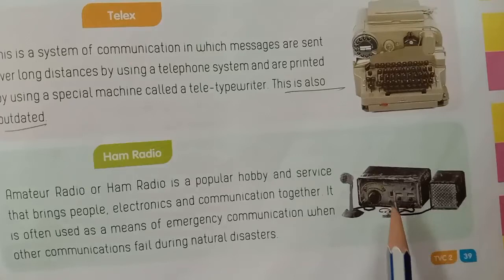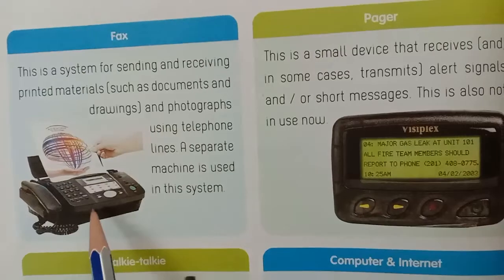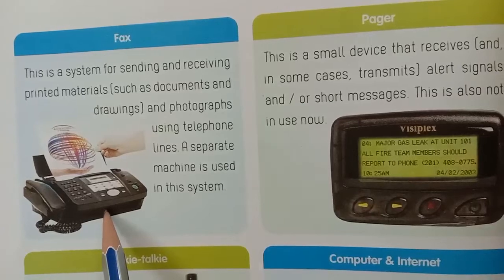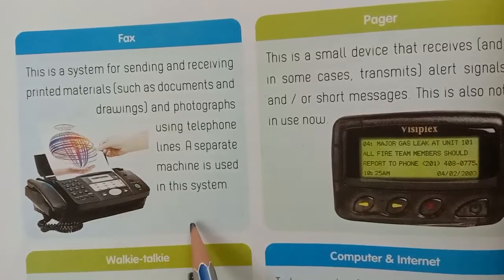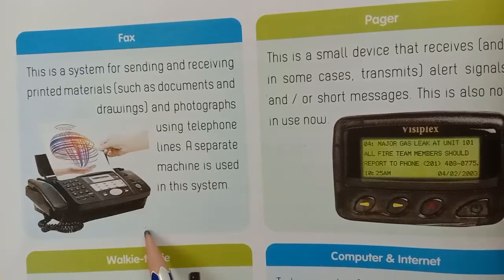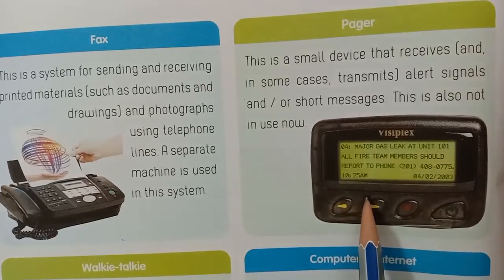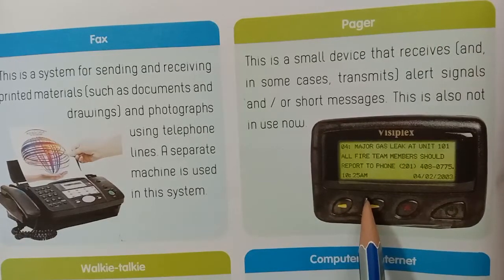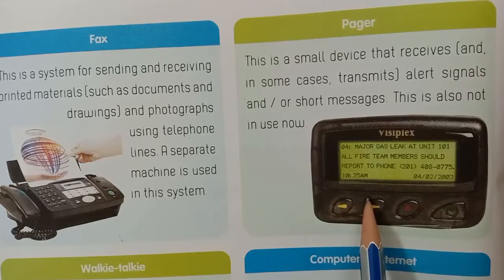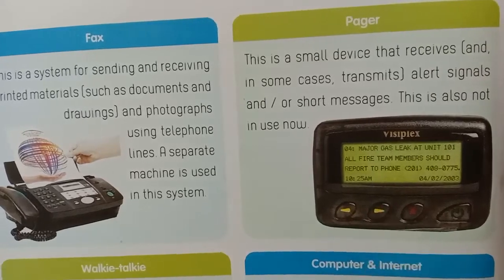Next, see here children, this is a ham radio. Next, look at this. This is a fax. This is a system for sending and receiving printed matters and photographs using telephone lines. A separate machine is used in this system. This is a pager. This is also a small device that receives alert signals, short messages. This is also not in use now.